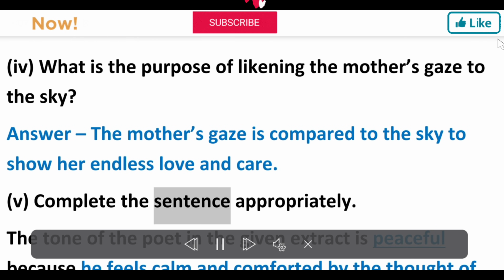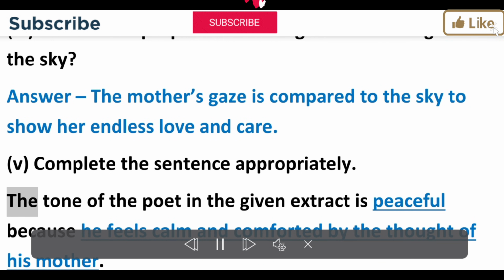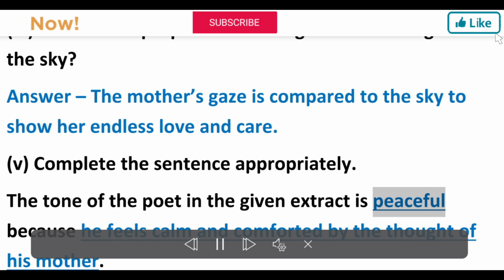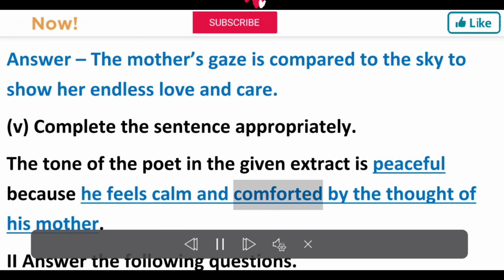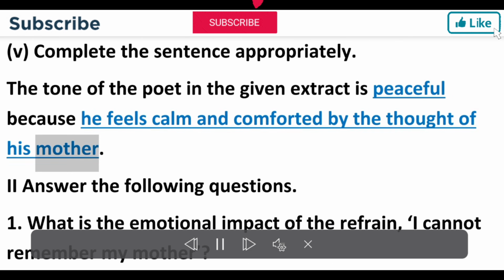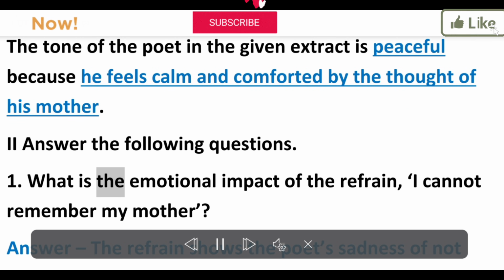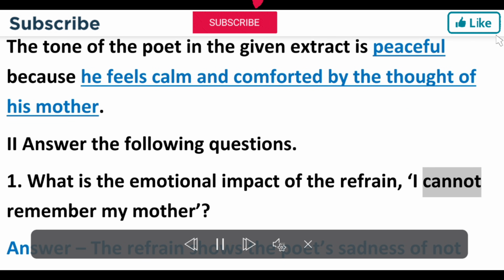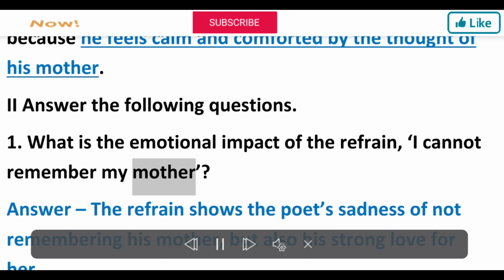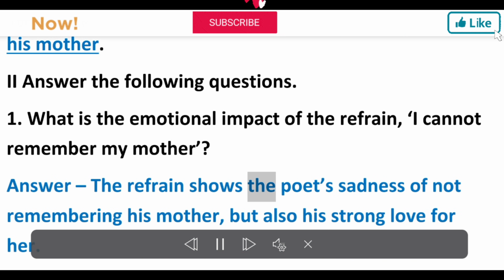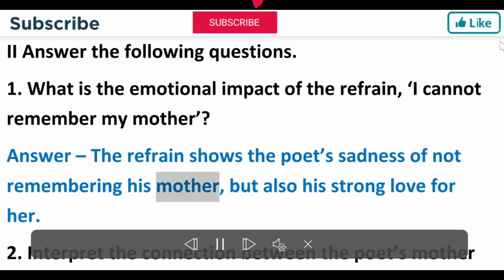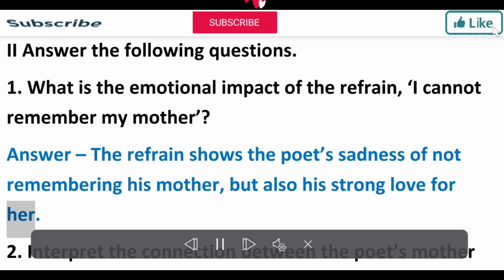(v) Complete the sentence appropriately. The tone of the poet in the given extract is peaceful because he feels calm and comforted by the thought of his mother. 2. Answer the following questions. 1. What is the emotional impact of the refrain, I cannot remember my mother? Answer. The refrain shows the poet's sadness of not remembering his mother, but also his strong love for her.